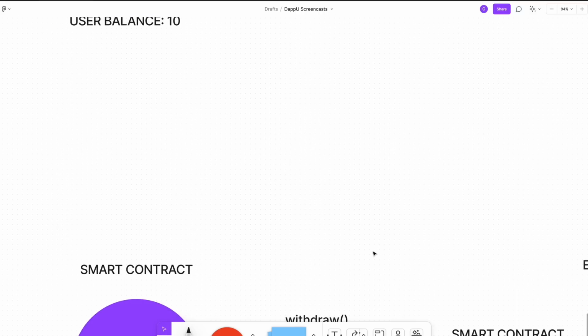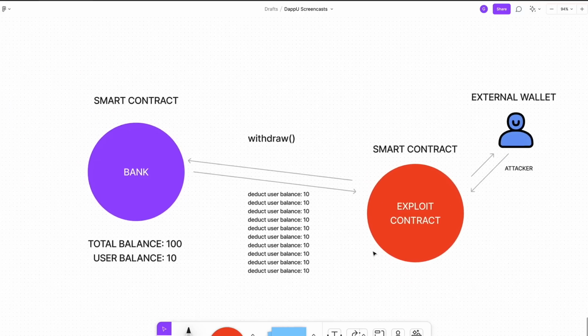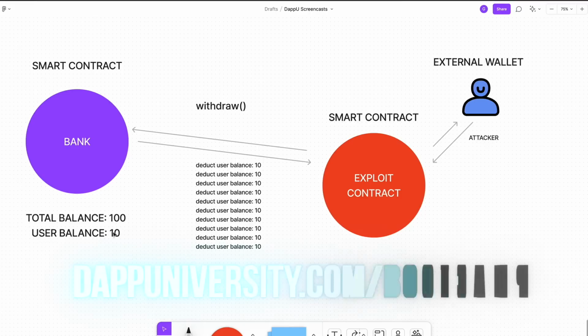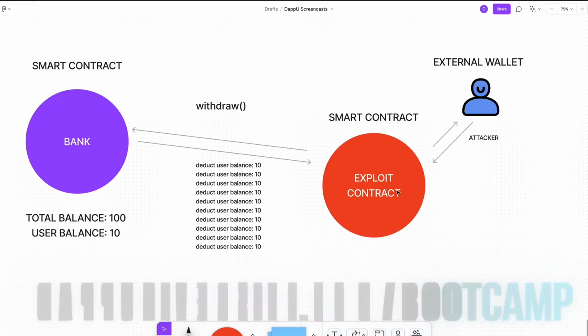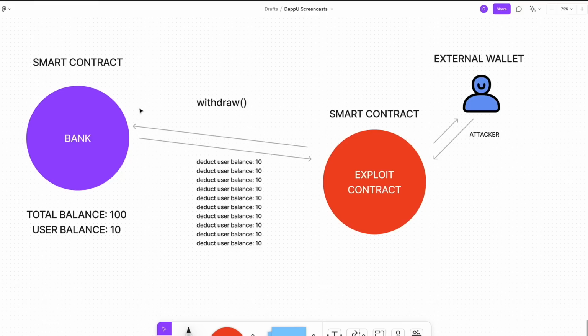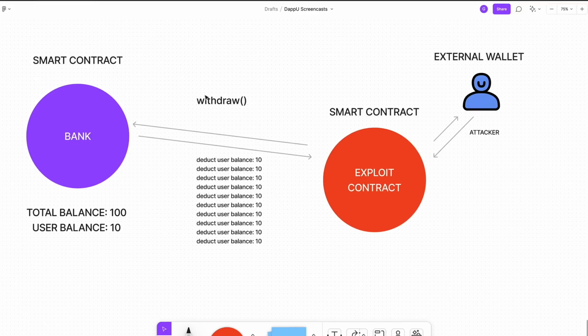However, if they create a smart contract and perform a reentrancy attack, then they could attack the smart contract and drain the entire smart contract balance of 100 Ether instead of their balance, which is 10 Ether, if they use an external smart contract and if the bank smart contract has a reentrancy vulnerability. So what is reentrancy? Well, it is basically what it sounds like. Let's just look at the withdrawal function in this case. This is the function that's potentially vulnerable to a reentrancy attack.